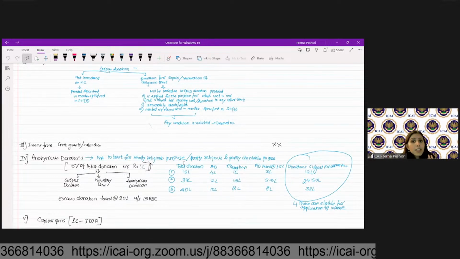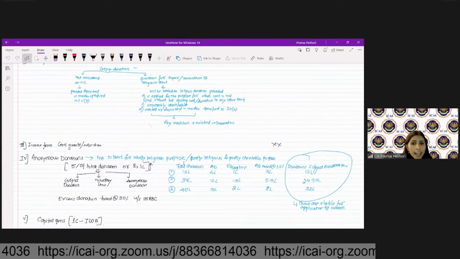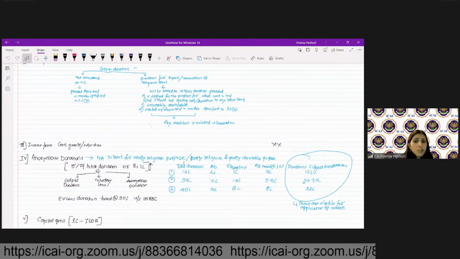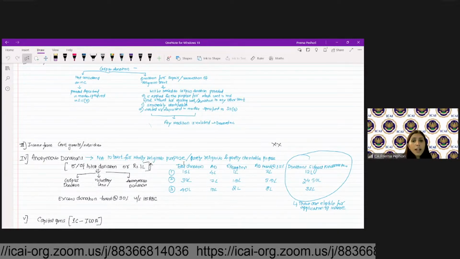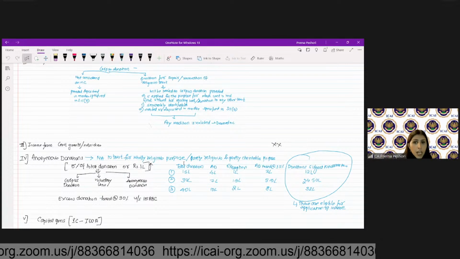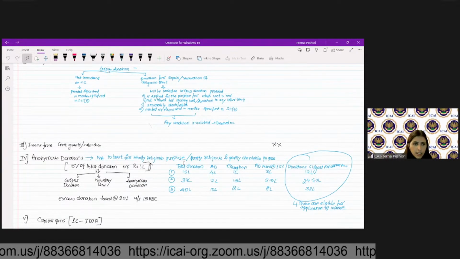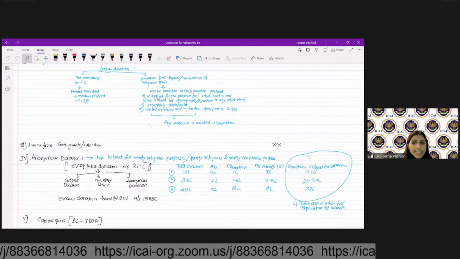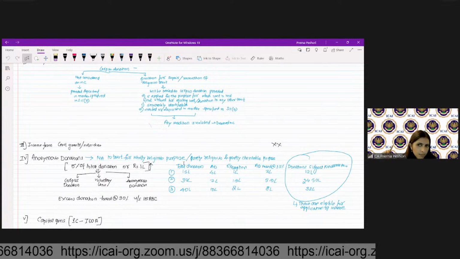If my 15 lakh is my total donation and anonymous donations are 4 lakh, my normal donations are considered as 1 lakh because 5% of 15 is 0.75 lakh, and 1 lakh is higher. So 4 lakh minus 1 lakh, 3 lakh will be taxed at 30% under 115BBC. The balance 12 lakh will be subject to normal tax. Are we clear? And these are eligible for application of the income.